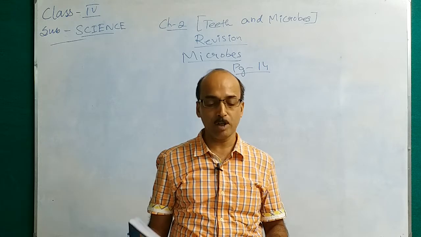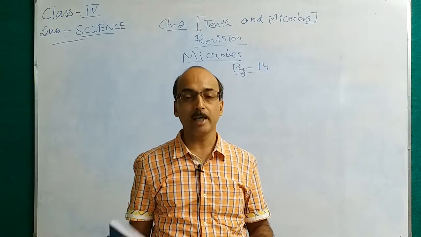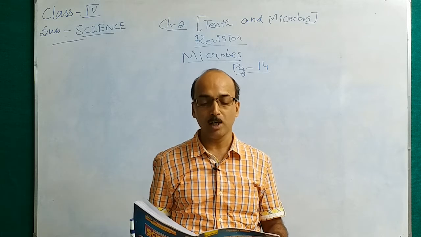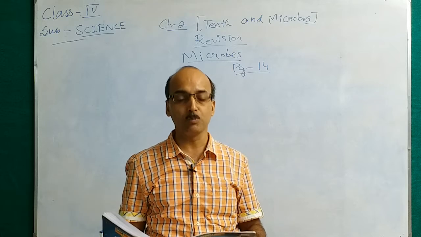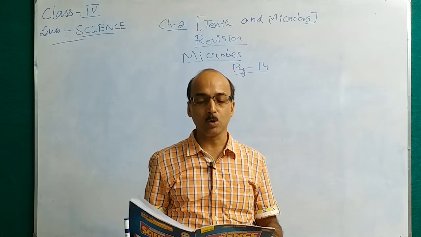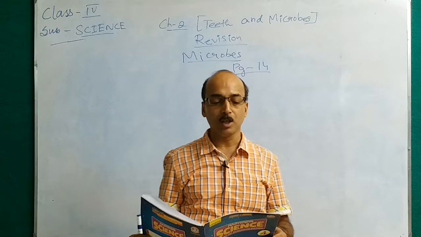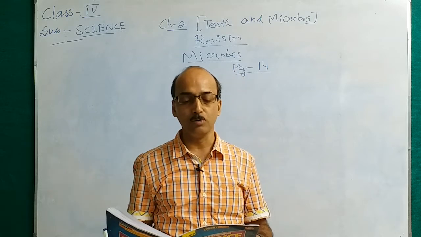Microbes are found everywhere. They can be found in air, water, soil, food, and also inside and outside the bodies of plants, animals and humans. Microorganisms grow rapidly when they get warmth, air, moisture and food.